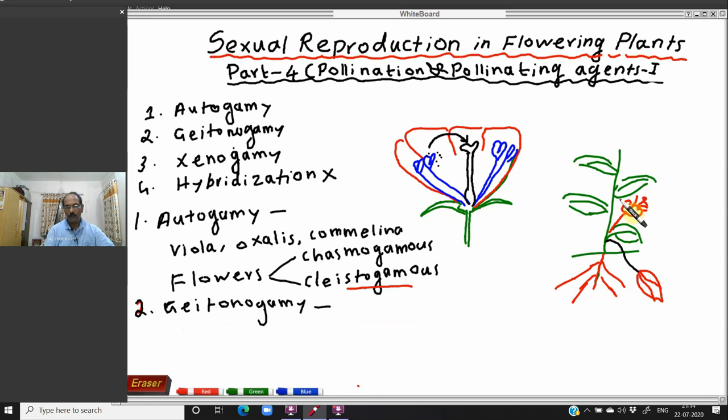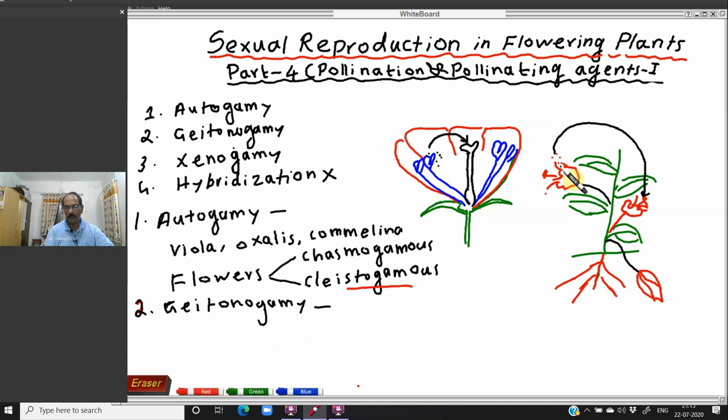Okay, so suppose I explain the same thing in this plant. Here there are two flowers, this is one flower, and this is the other flower. Here is the anther, and the stigma is present here. The anther produces pollen grains, and these pollen grains fall on the stigma of the other flower present on the same plant. So this is known as geitonogamy. Geitonogamy means the pollination takes place between two flowers present on the same plant.